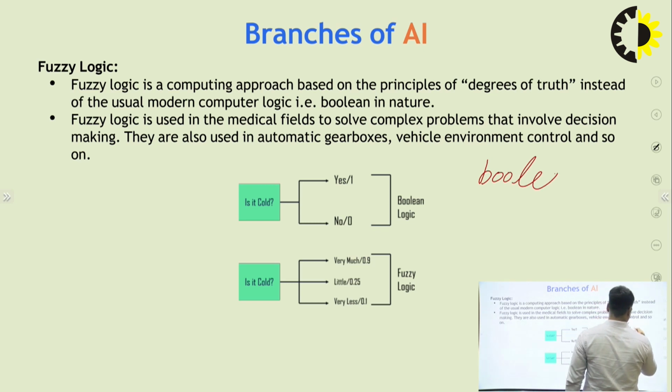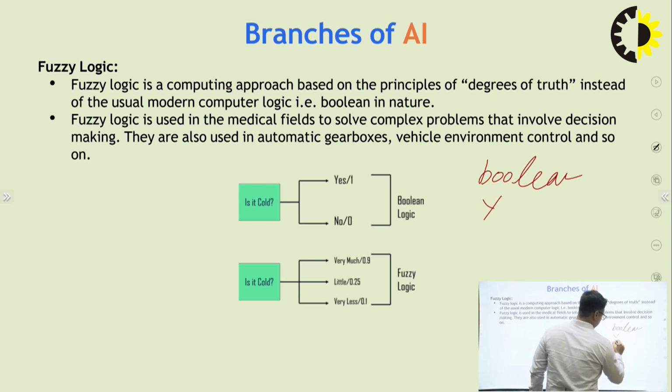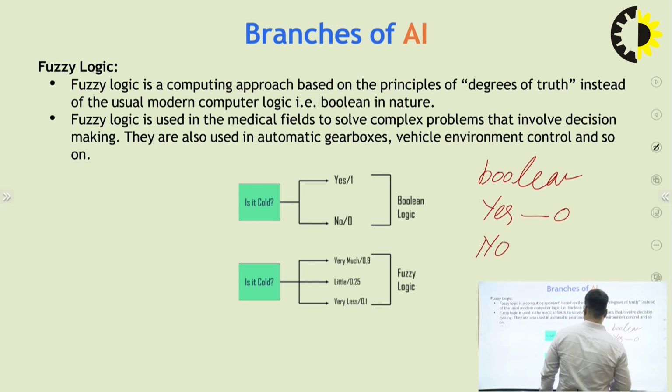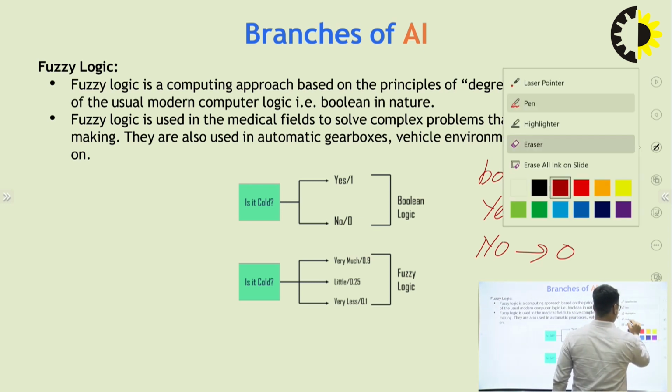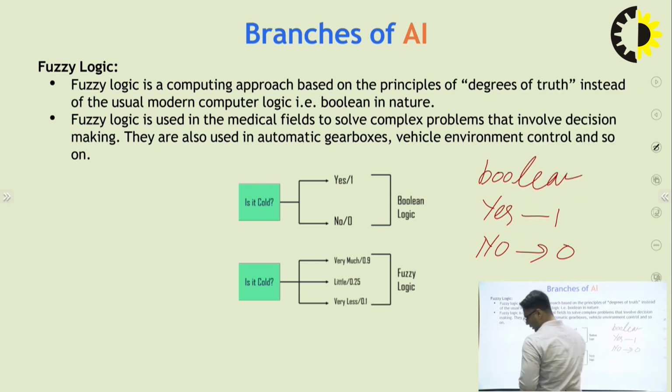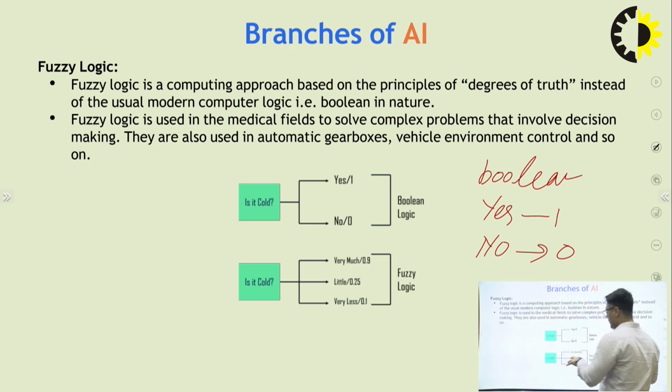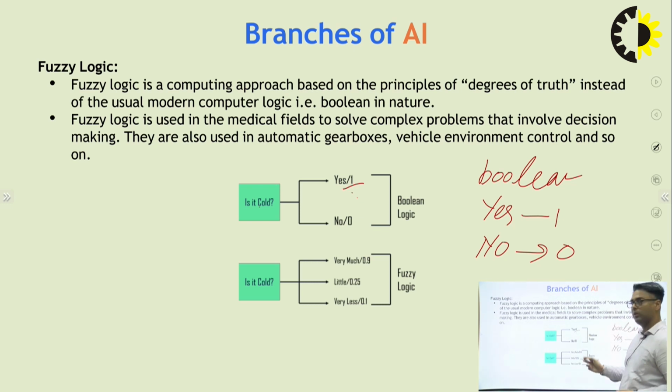In a Boolean case, it is either yes or no. That means no means 0 and 1 means yes. So Boolean works on only 1 and 0, yes or no form, but fuzzy logic works differently. Just say here we ask the question, is it cold? In the Boolean case, yes means yes, or no means no.